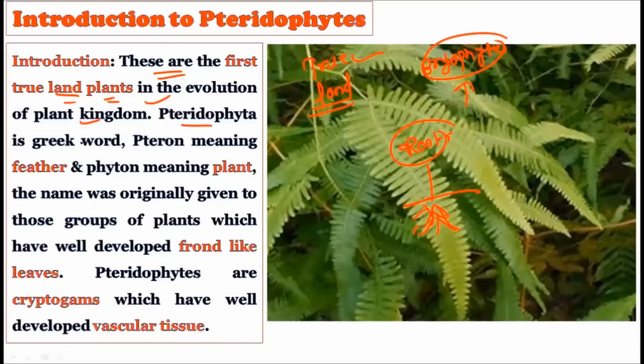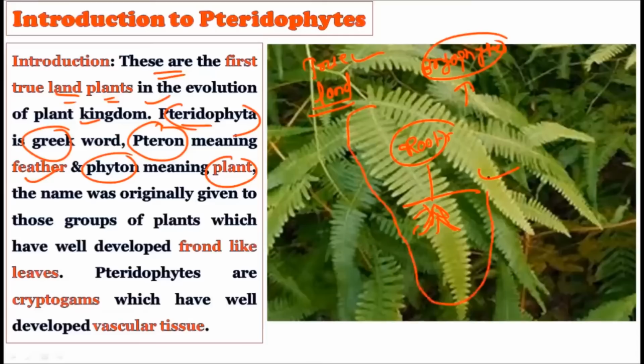And pteridophyte is actually a Greek word. In that, pteron literally means feather, and phyton means plant. That is, the plant which looks like a feather. Right, if you observe this particular pteridophyte in this picture, its leaves look like the feather of a bird. Okay, and that is why this name is given to this particular group of plants. That is, the ones showing feather-like leaves.